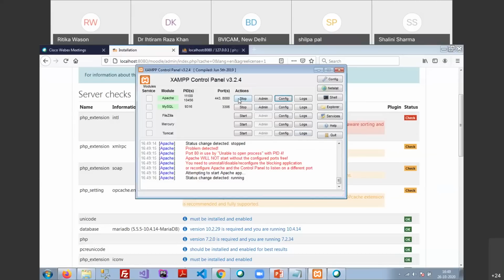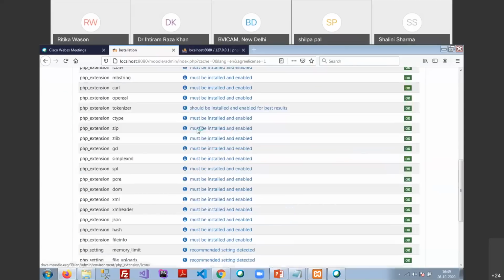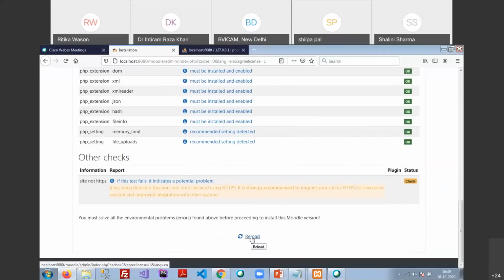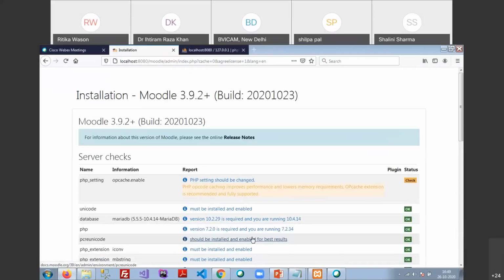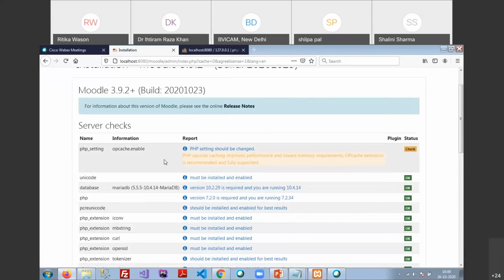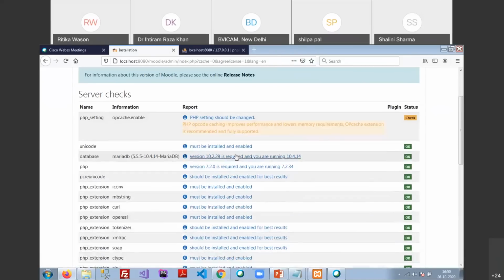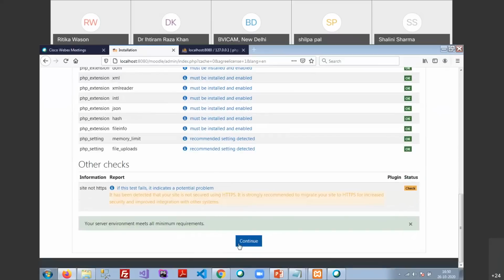Okay, so just restart the one server, scroll down the page, and go to the reload button. You are able to see here the opcache.enable setting. This setting is not so necessary for now. So we are able to see the continue button. We do not have any further error, except that one: the site is not HTTPS. That is just a warning.